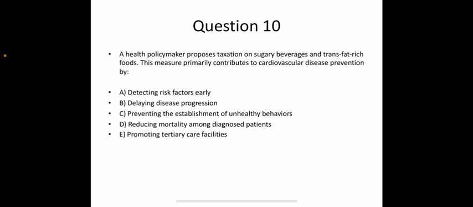Last question is, a health policymaker proposes taxation on sugary beverages and trans fat-rich foods. This measure primarily contributes to cardiovascular disease prevention by A. Detecting risk factors early, B. Delaying disease progression, C. Preventing the establishment of unhealthy behaviors, D. Reducing mortality among diagnosed patients, E. Promoting tertiary care facilities. The correct answer is option C. Preventing the establishment of unhealthy behaviors.